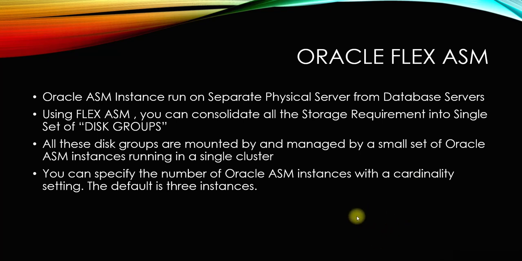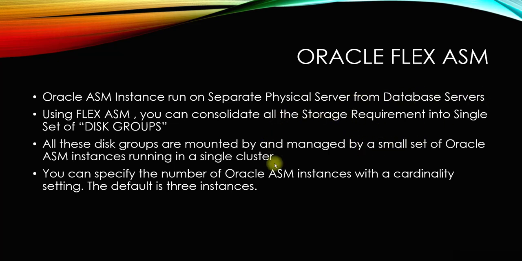We will see the architecture completely. So what is written here? Oracle ASM instances run on separate physical servers from the database server. Using Flex ASM, you can consolidate all the storage requirements into a single set of disk groups.